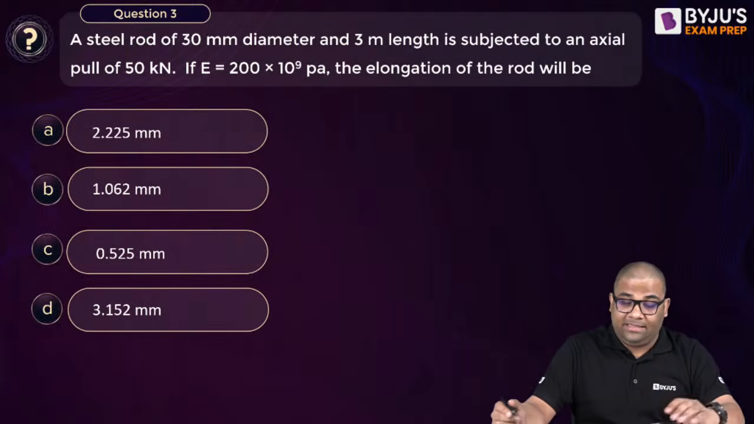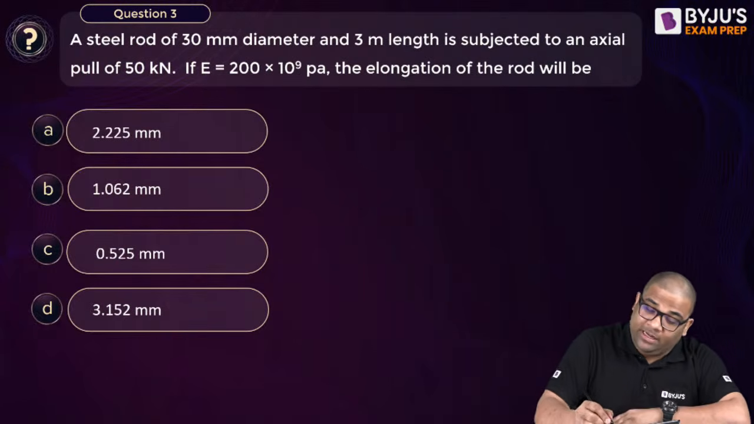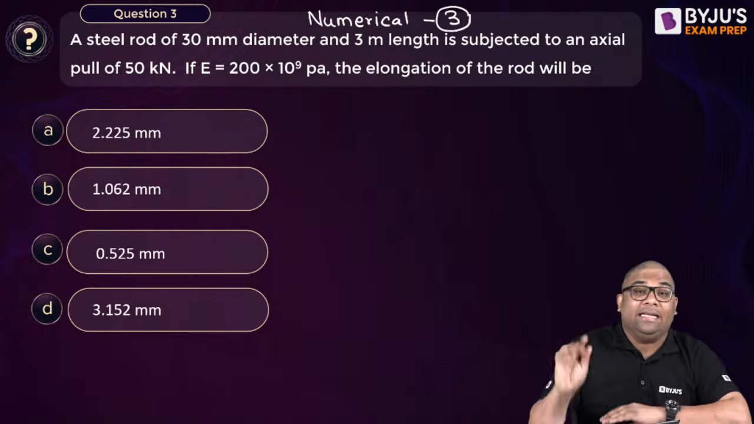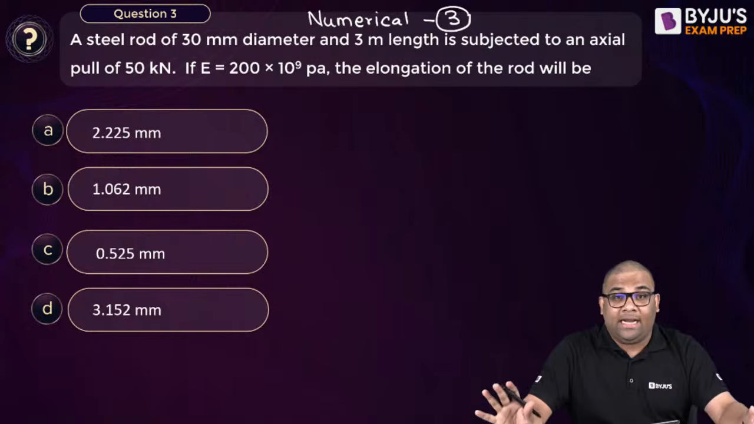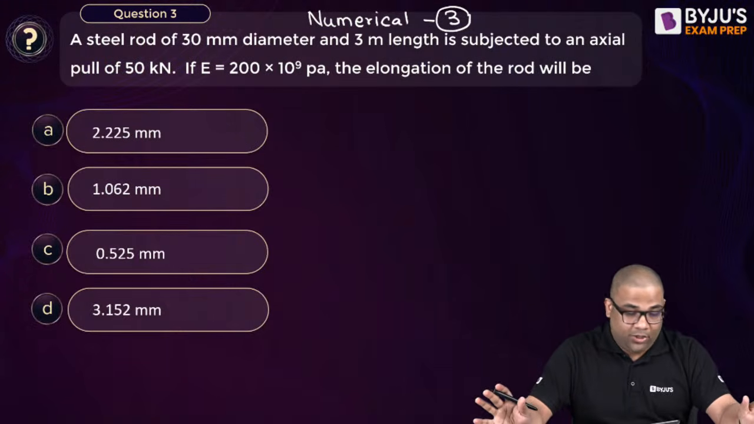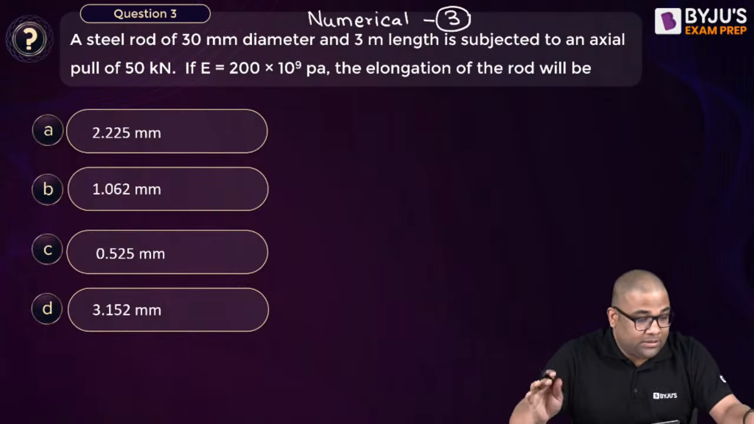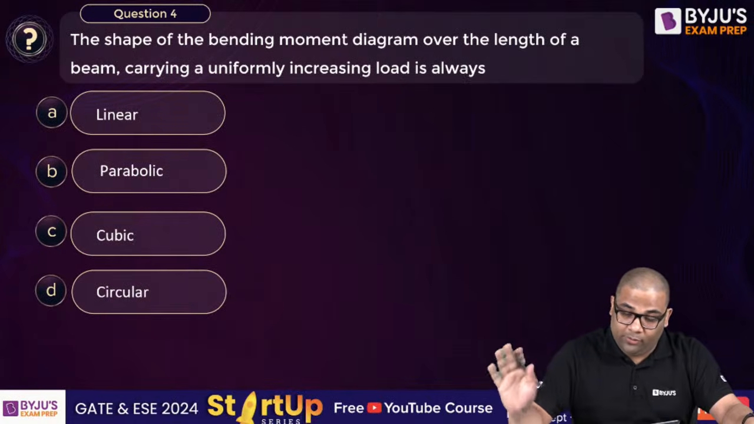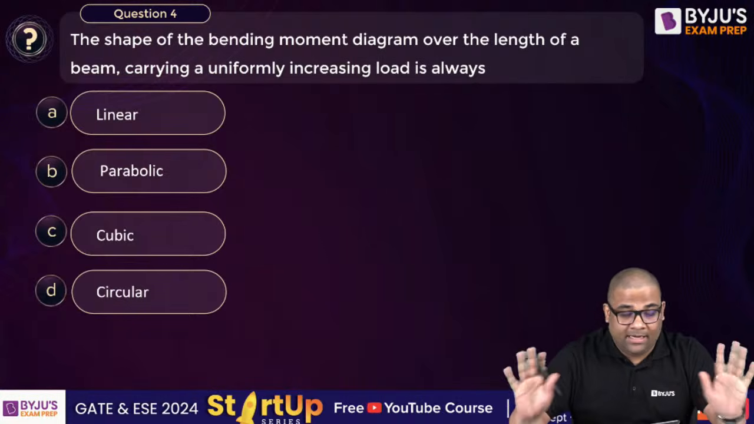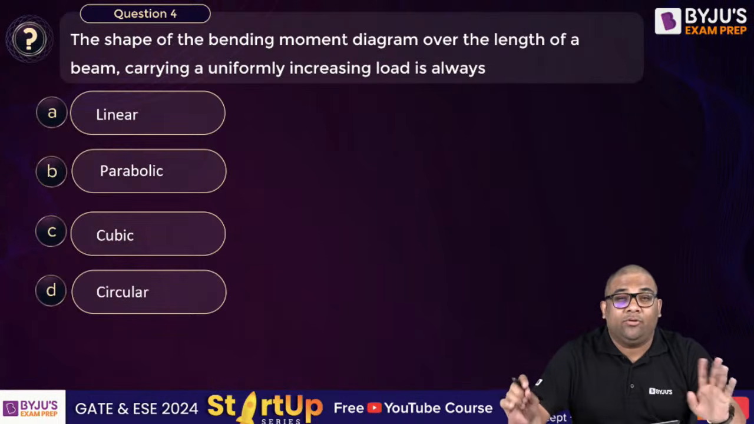Question number 3. You see, it's a numerical. So you note down that question number 3 is numerical. We will attend to it later. Don't get attached to the questions. Just note it down and let us go to the next question. Numericals we will attend at the end. You keep a track that question number 3 is pending.